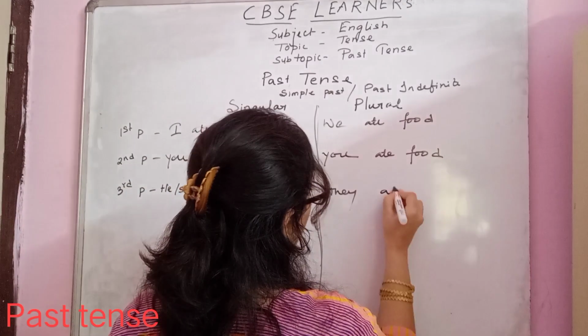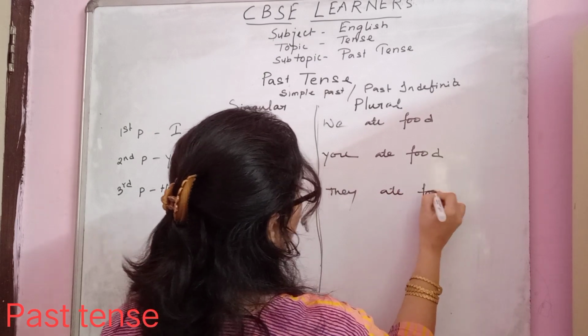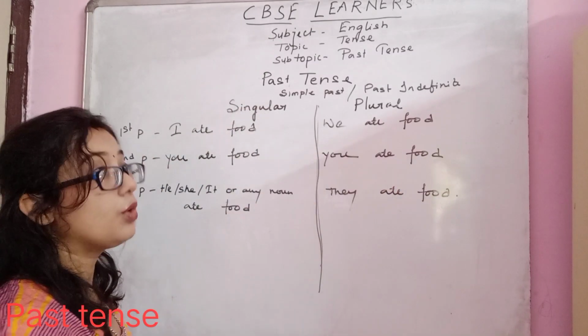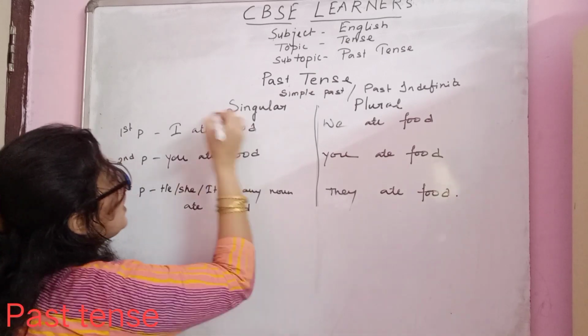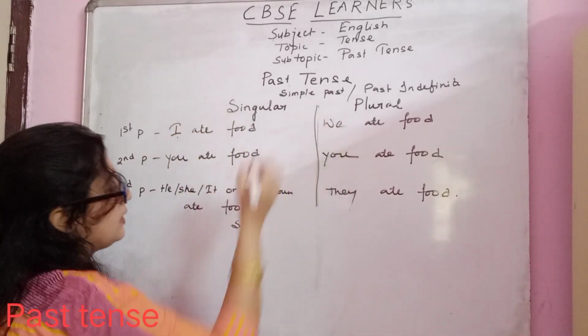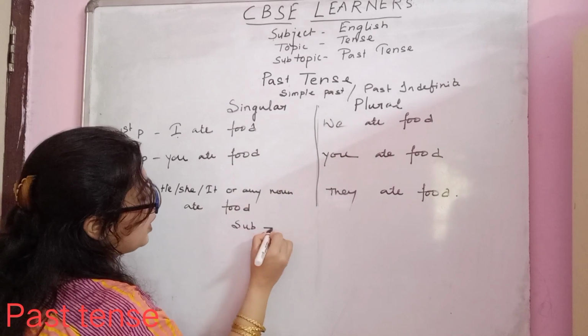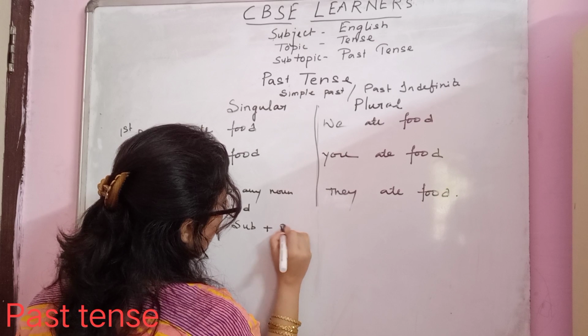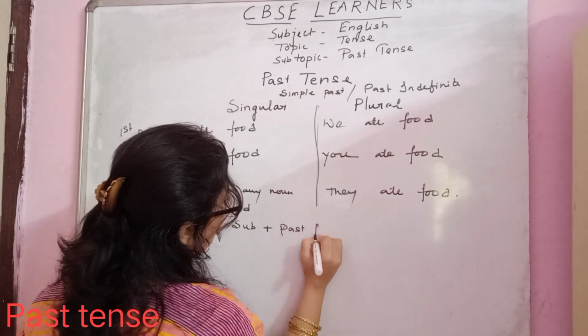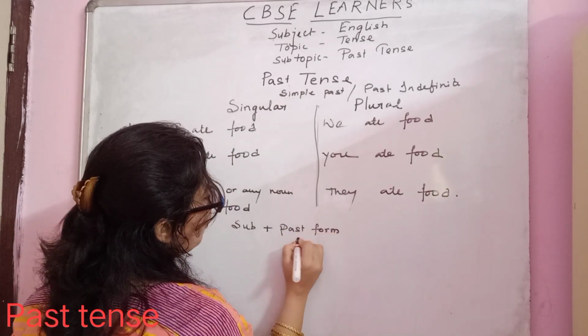They ate food. Okay. So the thing you need to remember is the formula will be subject. So this is the subject or this is the subject. So we need subject plus verb form. Which verb form? Past verb form. Past form of verb